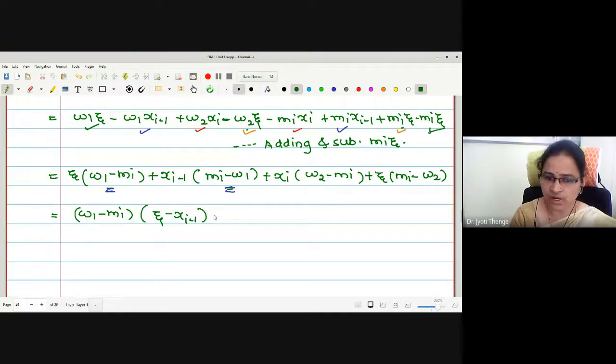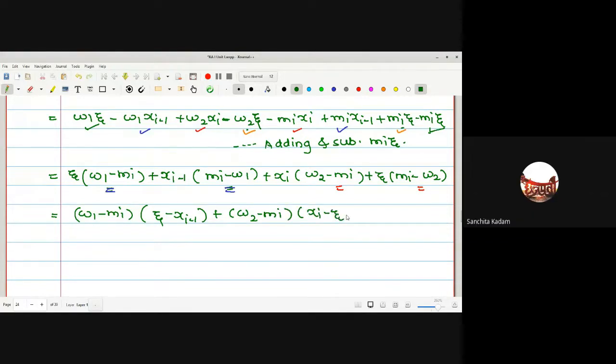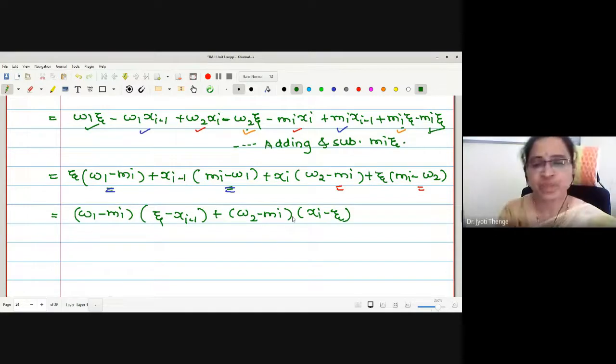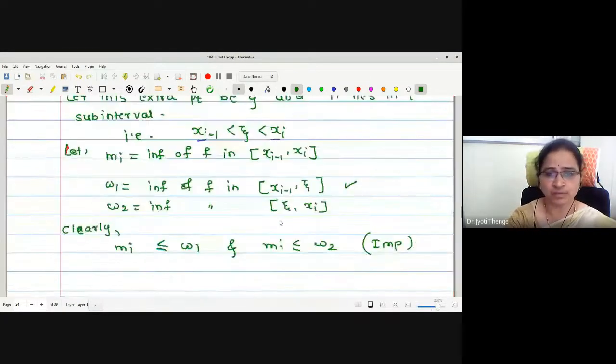Similarly, I am considering w2 minus mi common from these two terms. Therefore, what am I remaining with? Xi minus zeta.